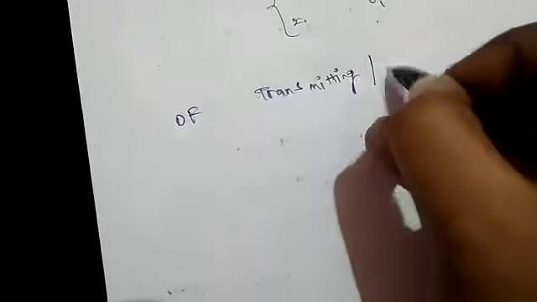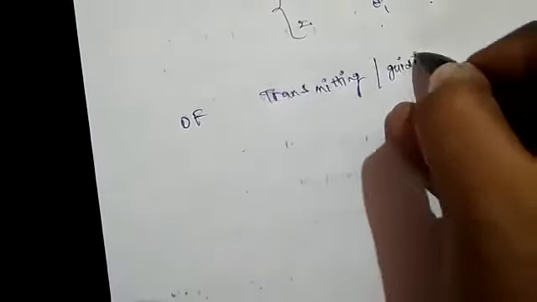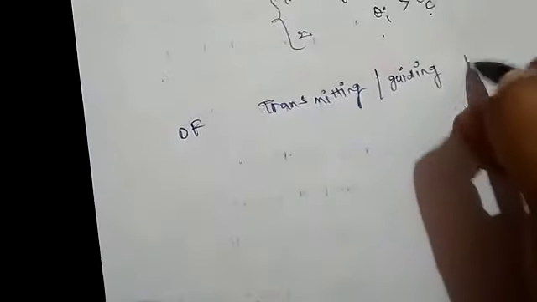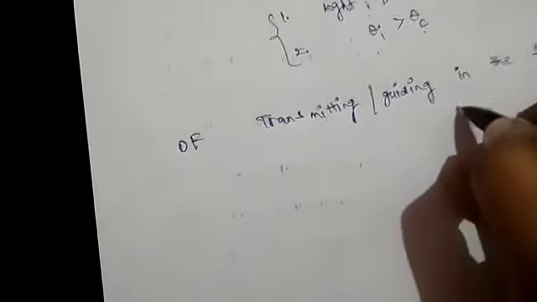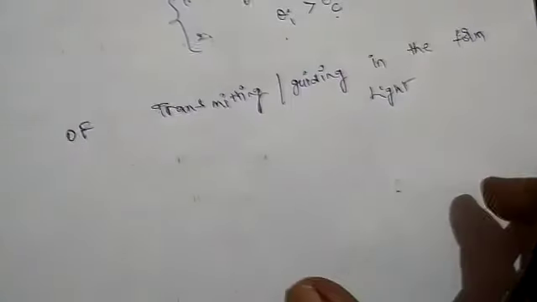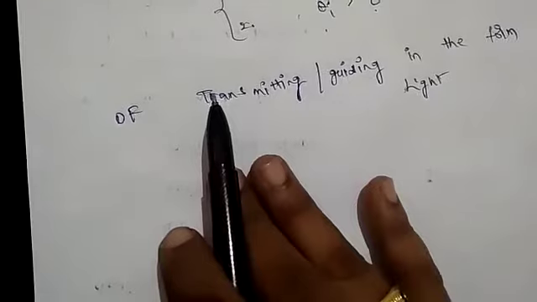Next one. Optical fibers transmit information, or guide the information, in the form of light. Optical fibers are nothing but a guiding medium, which guides the light inside the optical fiber. Clear?